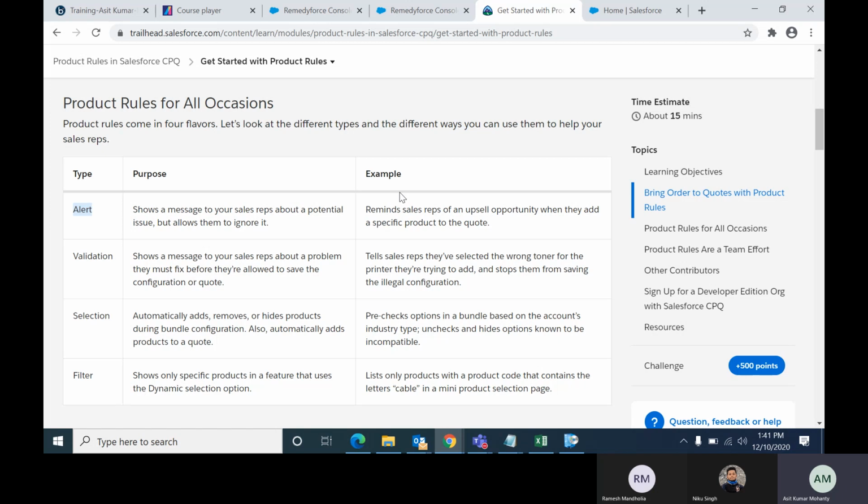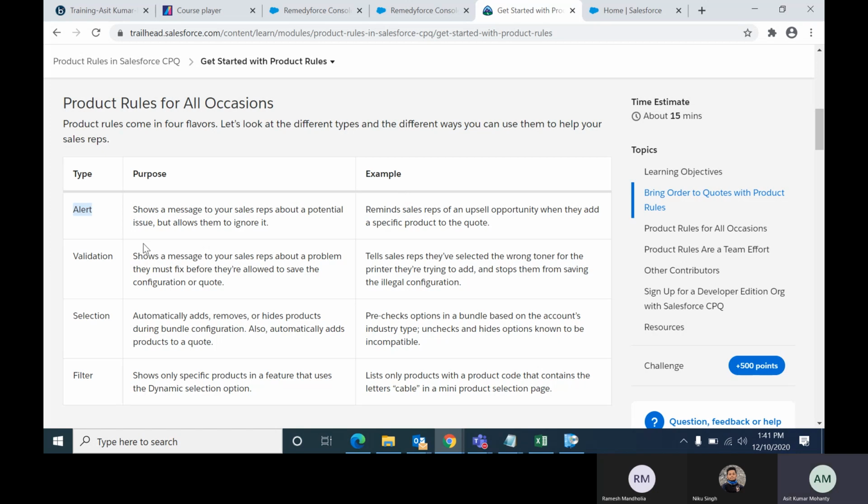Alert is like giving a warning message: you have done something wrong. If you want, go back and change the configuration. Otherwise, if you don't want to, ignore this message and go forward. That is called alert.